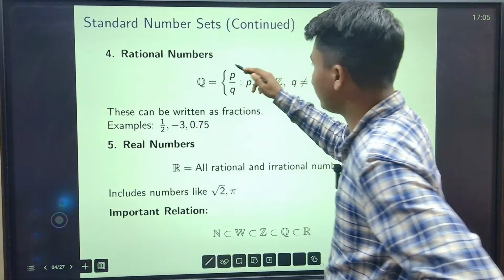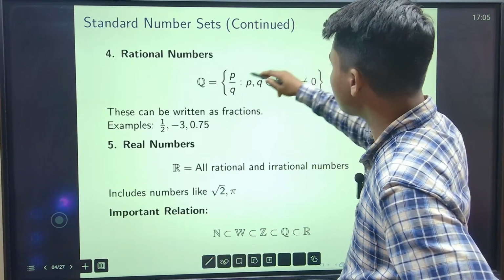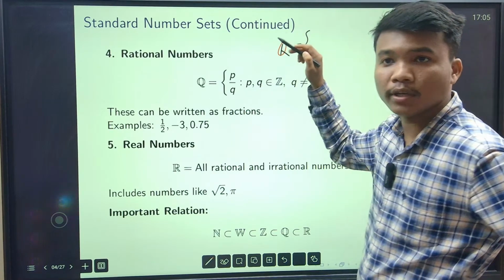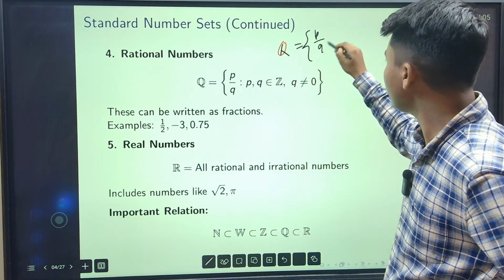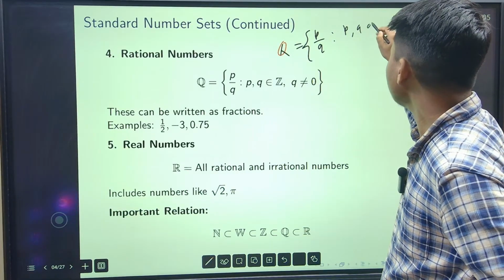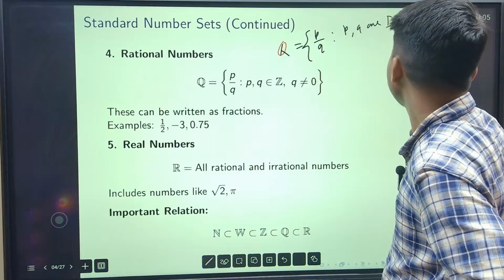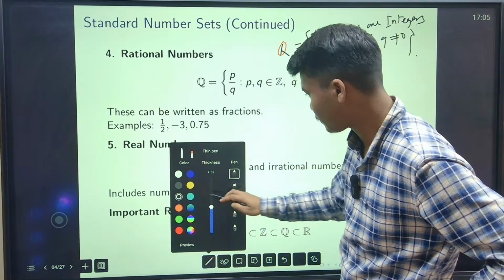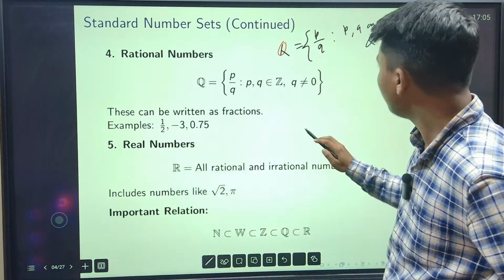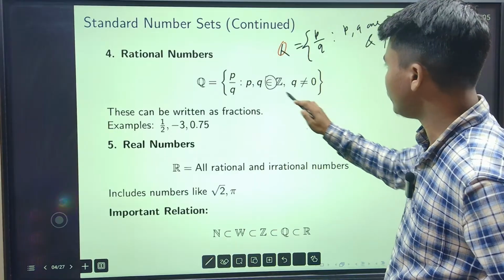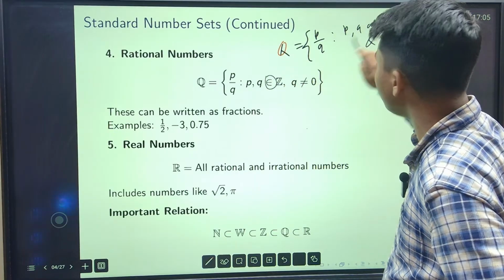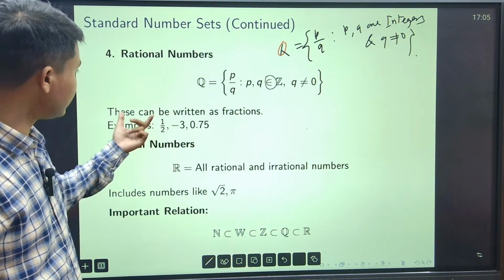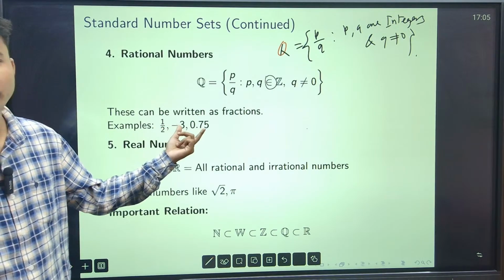Now rational numbers. The definition of a rational number says that a rational number is of the form p by q. The set of rational numbers is denoted by Q. What does it look like? Q is of the form p by q, where p and q are integers and q is a non-zero integer, right? q should be a non-zero integer. I will come to this symbol a bit later. p and q belong to the set Z, they lie in Z. This can be written as a fraction, 1 by 2 or minus 0.735.